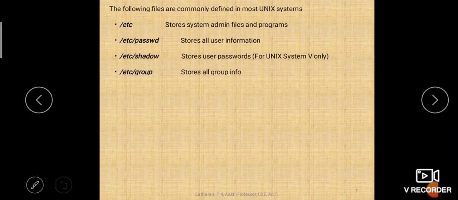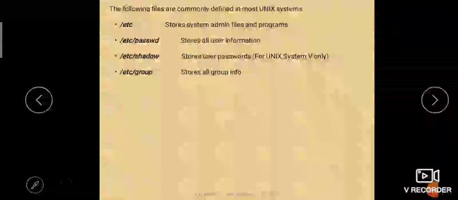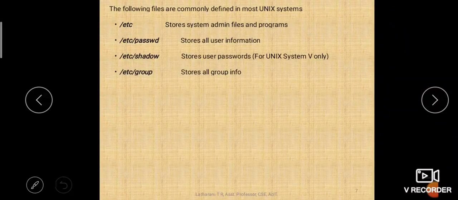Now Unix programming class is going on. Who are all accessing? A group of users accessing the Unix programming class, right? So group of users means 5th sem A section group or 5th sem B section group, right? So like that a group of users can access a file or a directory. So that is a group. It stores all group information.